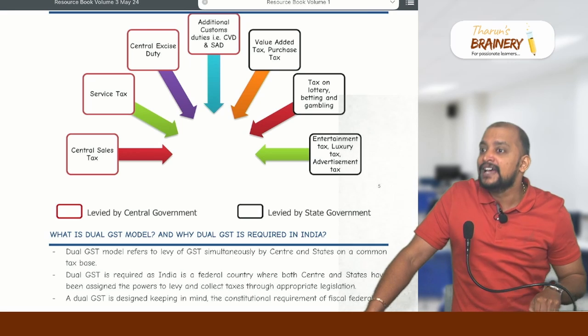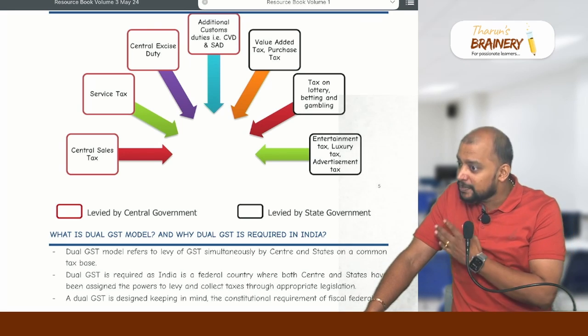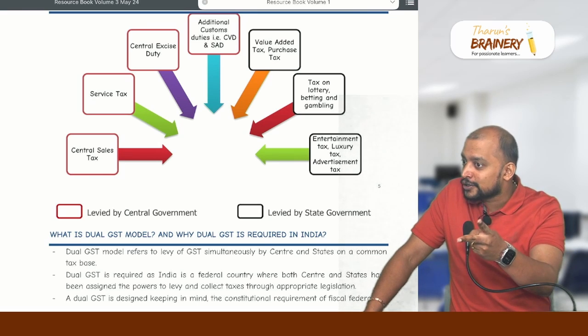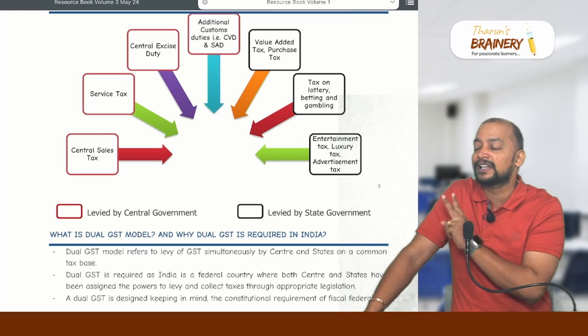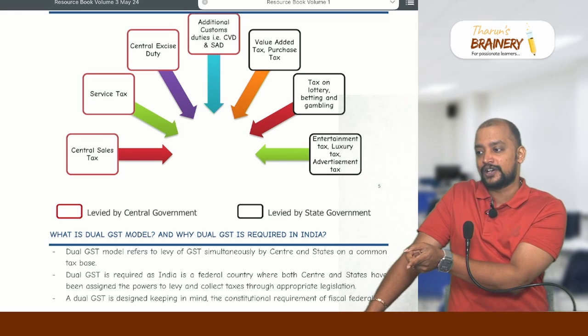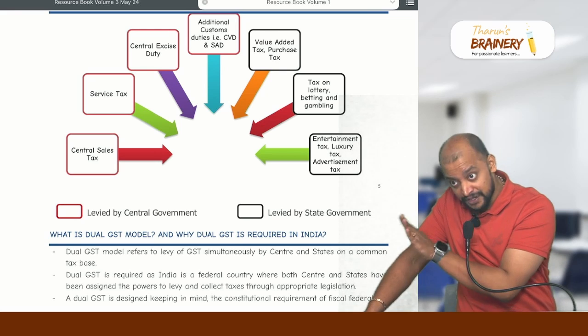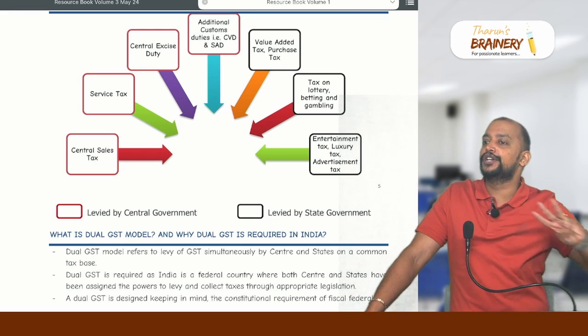Even today, for a cinema theatre ticket, we need to pay entertainment tax, and that burden is on us. GST also we are paying, entertainment tax also we are paying, but that entertainment tax is not to the state government, it is to the local authority. So that did not get subsumed into GST, that's why even today we are paying. Okay, understood? So 3 points you need to remember.